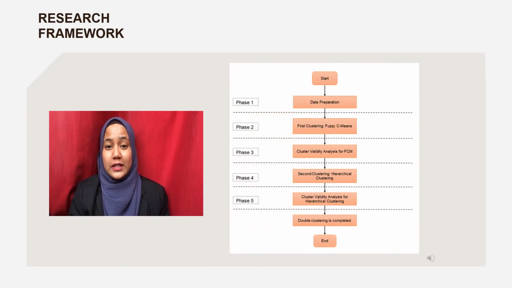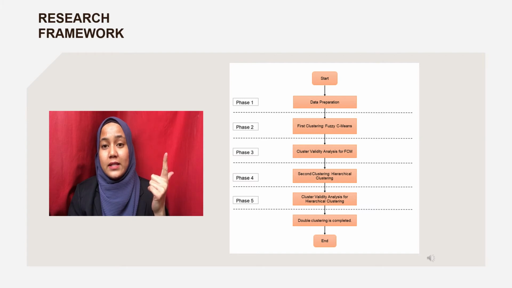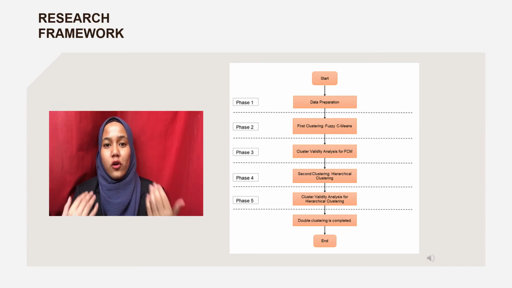As for our methodology, this is our research framework. There are 5 phases involved in our methodology. The first phase is the data preparation, and the second phase is the first clustering, which is fuzzy C-means, and the third phase is the cluster validity analysis for FCM. And then the fourth phase is the second clustering, which is hierarchical clustering. And lastly, the fifth phase is the cluster validity analysis for hierarchical clustering. And then our double clustering is complete.